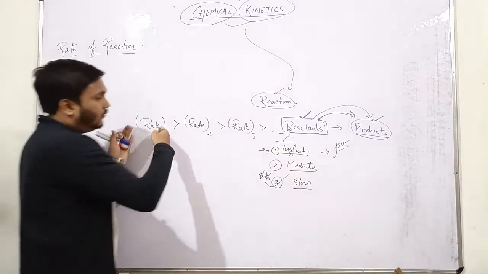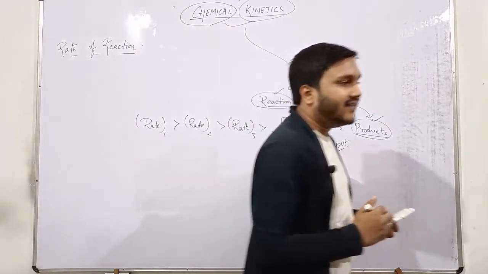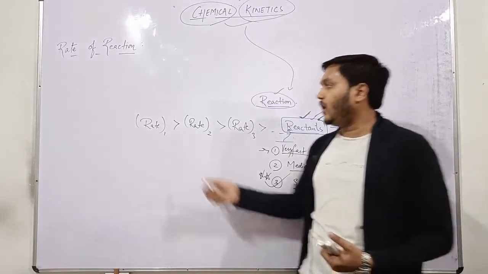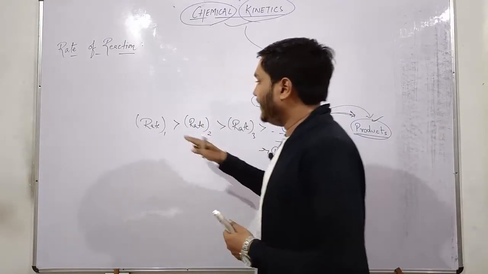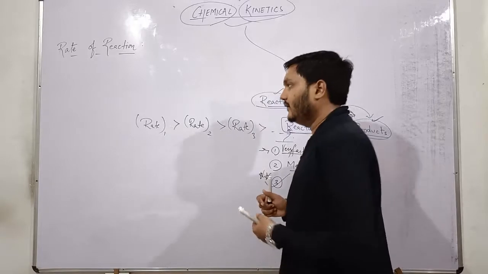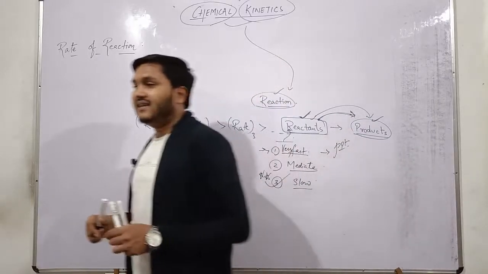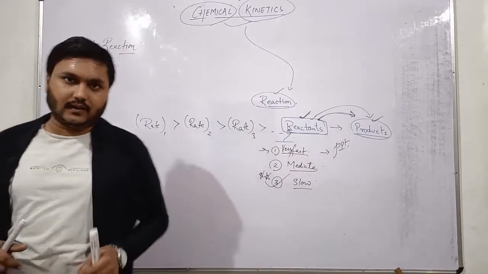So what is the difference between these? Why is the speed of eating chapati getting different, or let's say particularly decreasing? Just because, let us suppose you are starving.